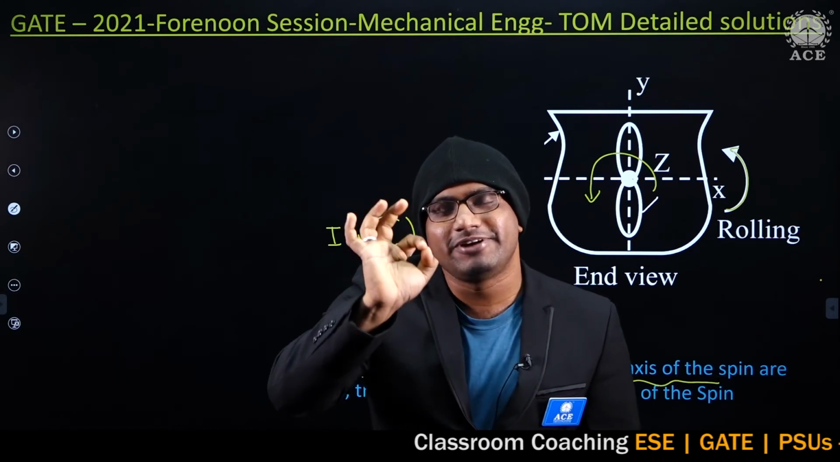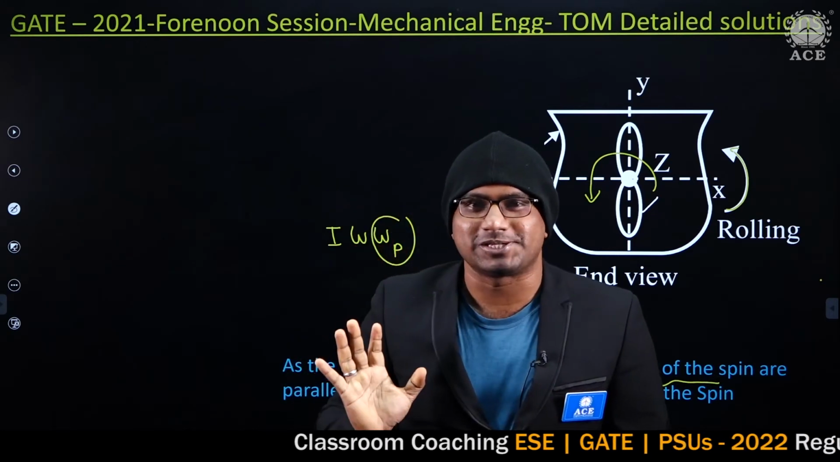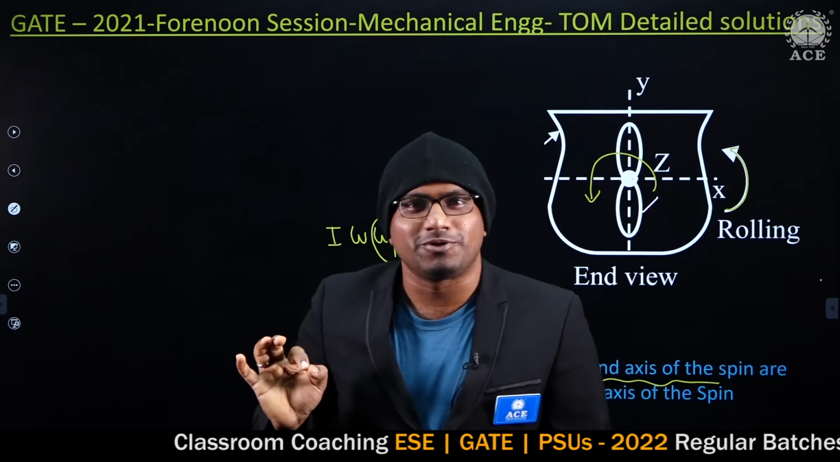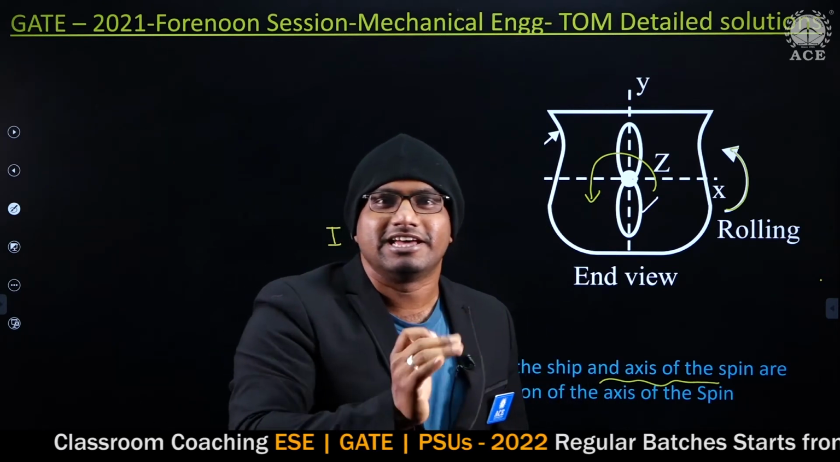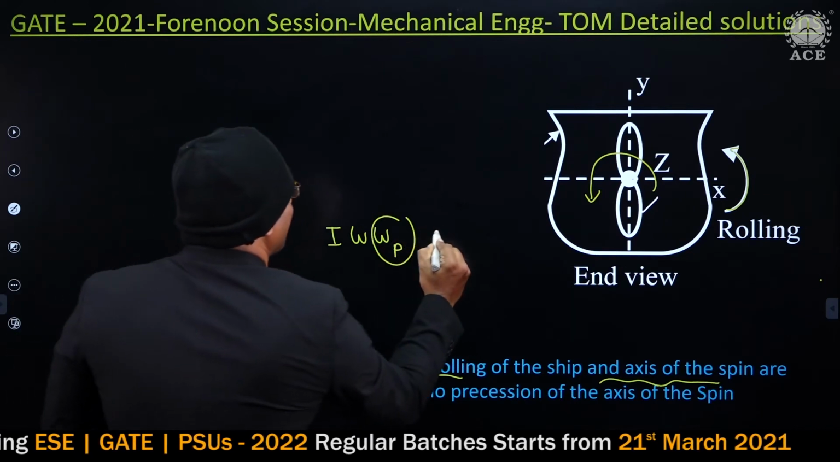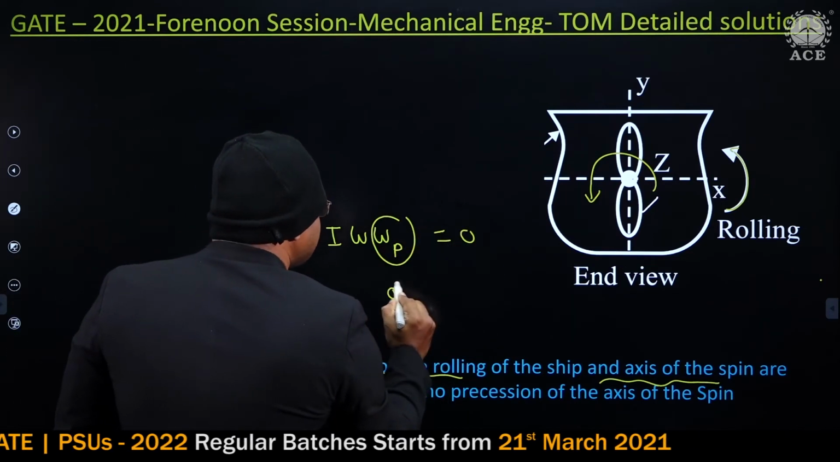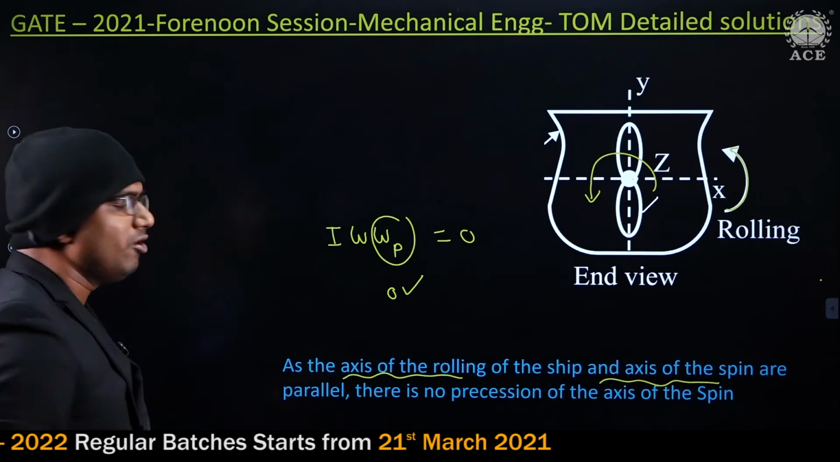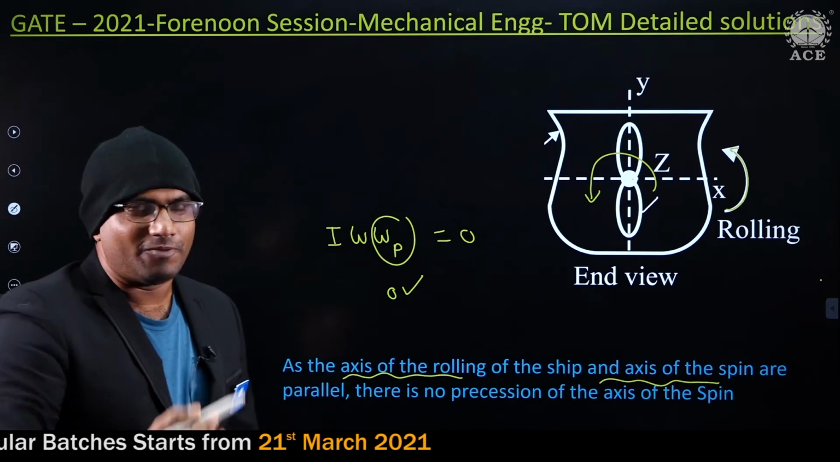This special case we discussed in detail in the classroom also, guys. If you just go through my notes, you will definitely answer within a fraction of a second. Here the answer is 0 because omega p is 0. There is no precession, I can say. Hope this is clear, guys.